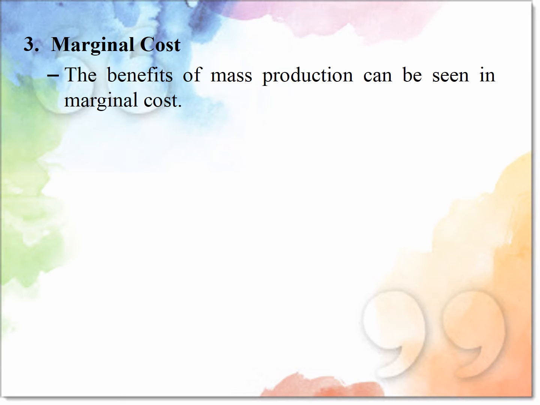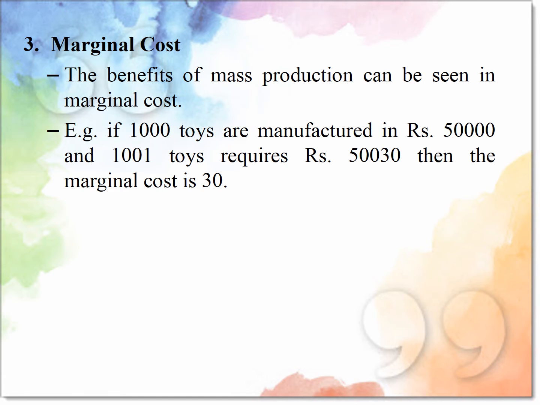Next is marginal cost. The benefits of mass production can be seen in this marginal cost. For example, if 1000 toys are manufactured in 50,000 rupees and 1001 toys are manufactured in 50,030 rupees, then the marginal cost is 30.